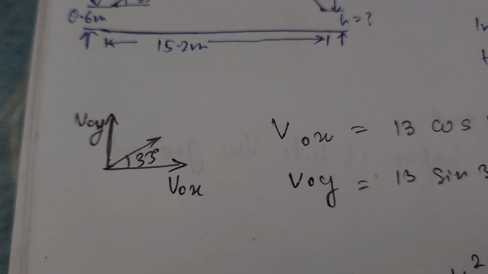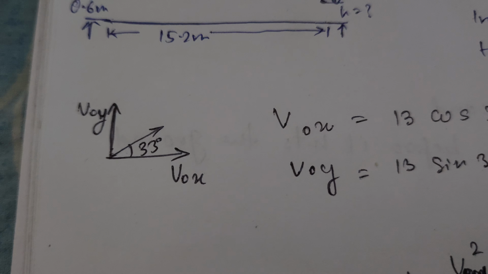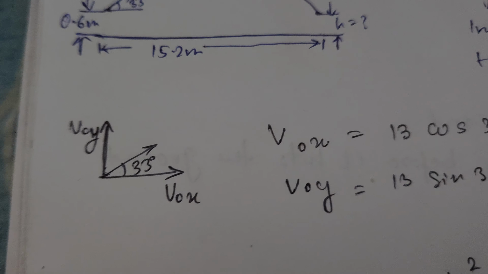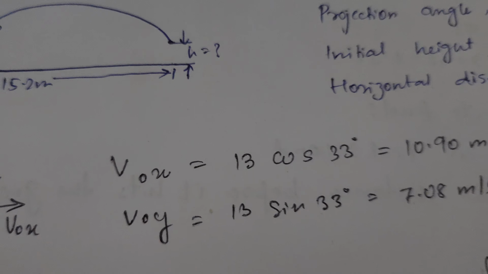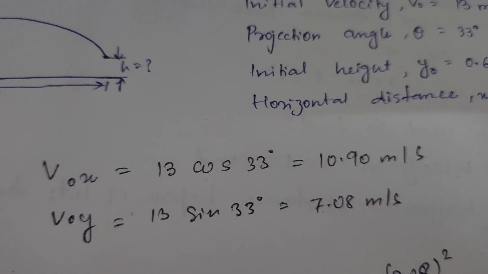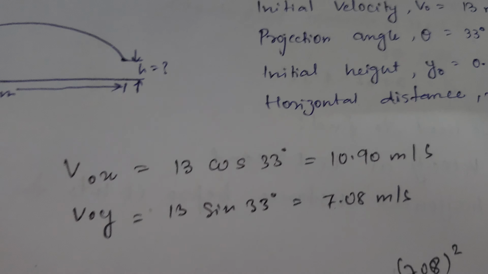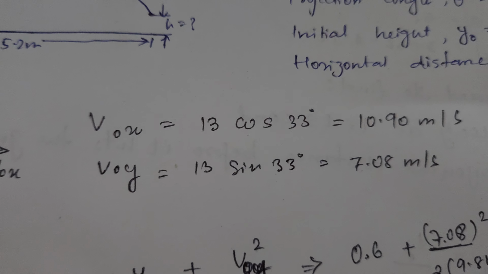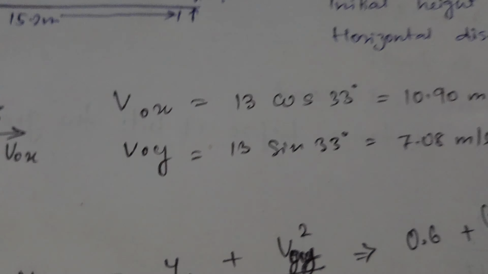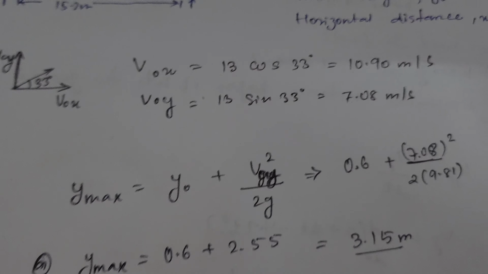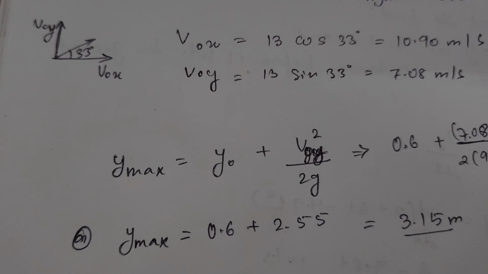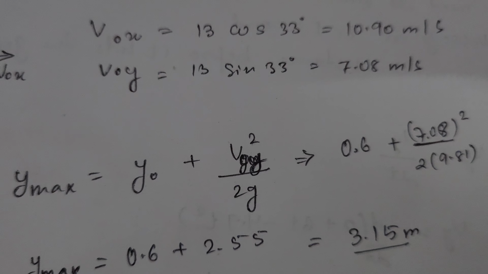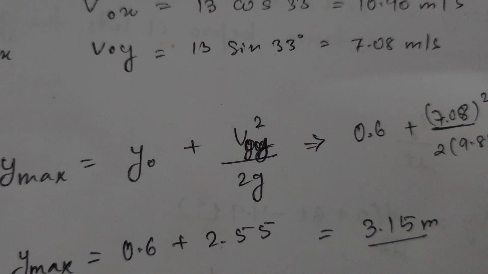So I have broken the initial velocity into the vertical velocity and the horizontal velocity. For the horizontal velocity, it is 13 cos 33, where 33 is the projectile angle. This comes out to be 10.90 meter per second, and this is the vertical velocity. For the maximum height, we have a formula: y max equals y naught, the initial height, plus y naught y, the vertical velocity, squared upon 2g.